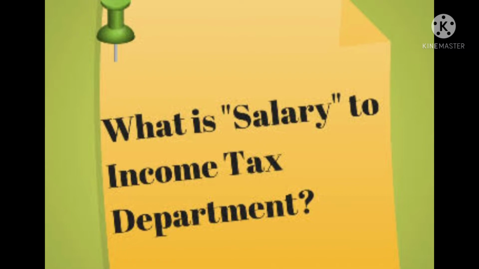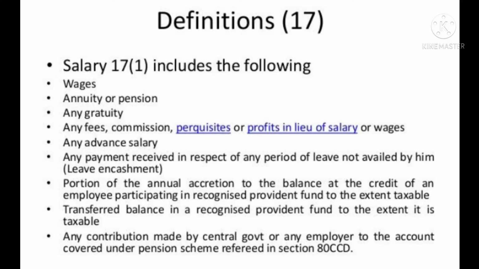Now, under section 17, salary includes the following: wages, annuity or pension, any gratuity, any fees, commission, perquisites or profits in lieu of salary or wages, any advance salary, any payment received in respect of any period of leave not availed by him, that is leave encashment, portion of the annual accretion to the balance at the credit of an employee participating in a recognized provident fund to the extent taxable, transferred balance in a recognized provident fund to the extent it is taxable, any contribution made by the central government or any employer to the account covered under the pension scheme referred in section 80CCD.